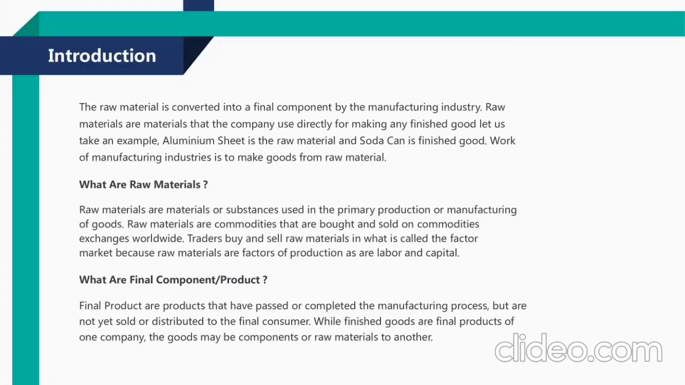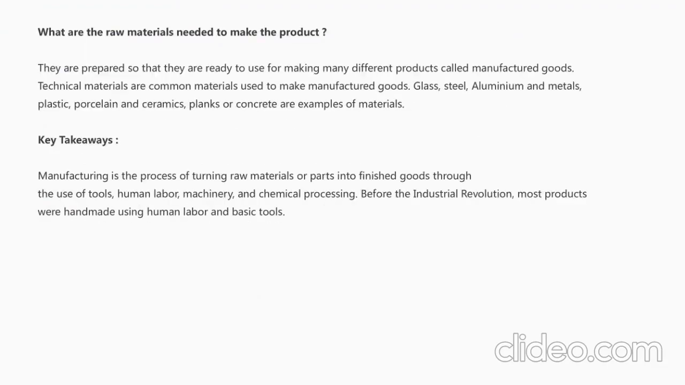What are final components or products? Final products are products that have passed or completed the manufacturing process, but they are not yet sold or distributed to the final consumer. What are the raw materials needed to make a product? The materials that are ready to use for making different products are called manufactured goods. Technical materials are common materials used to make manufactured goods. Glass, steel, aluminum and metal, plastic and ceramics, planks or concrete are examples of raw materials.